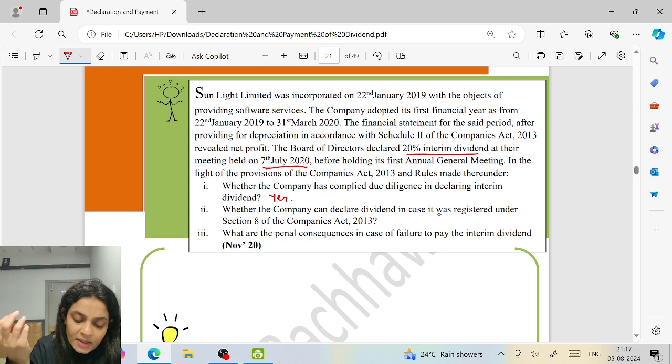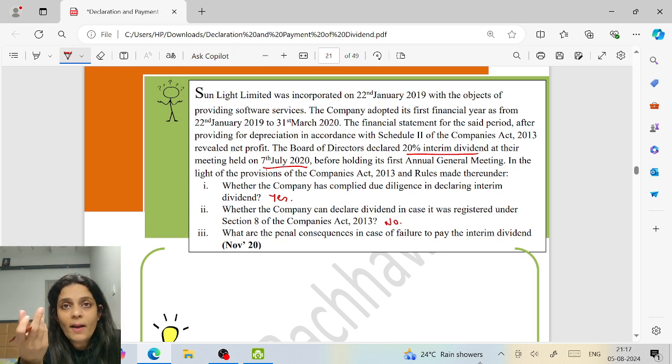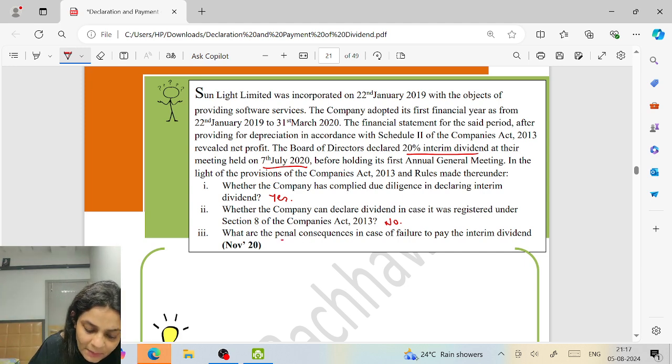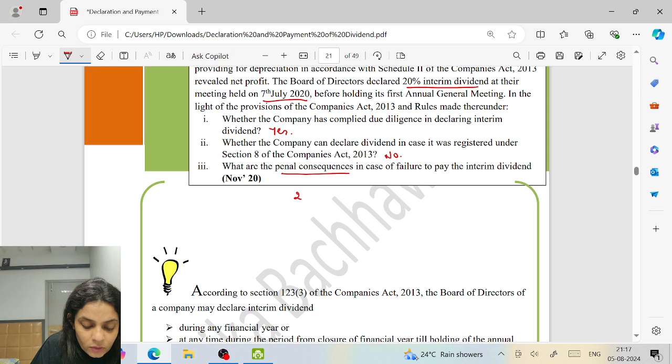Whether the company can declare dividend in case it was registered under Section 8 of the Companies Act? No. If the company is registered under Section 8, it cannot declare whether interim or final dividend. What are the penal consequences in case of failure to pay dividend? In case of failure to pay dividend, officers up to 2 years plus 1,000 for every day and company simple interest at the rate of 18%.